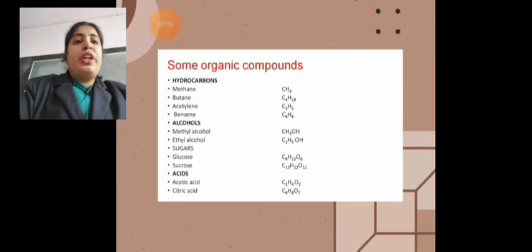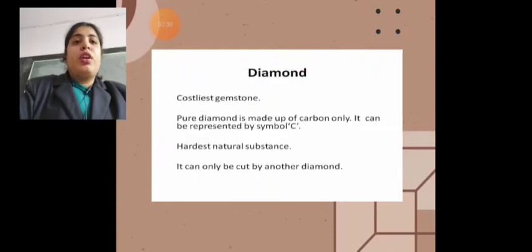Now we are going to read about some organic compounds. The first one is hydrocarbons. The examples are methane, benzene, butane, acetylene. Now we are going to read about alcohols. The examples are methyl alcohol, ethyl alcohol, then sugars, glucose, and acids, acetic acid and citric acid. So these are the organic compounds of carbon. Now children, let us read about diamond, which is a...